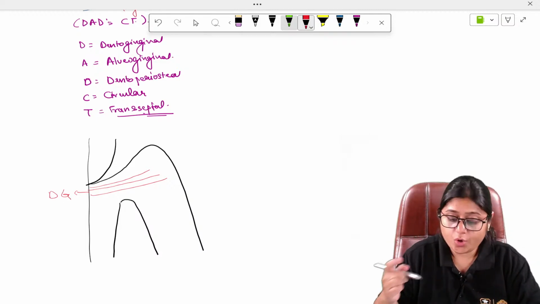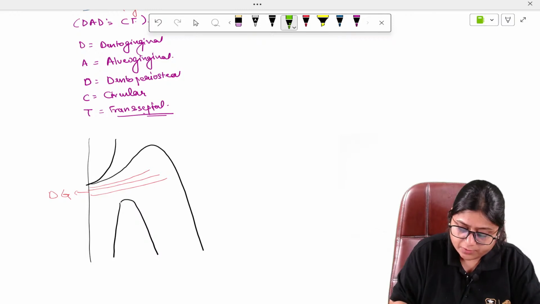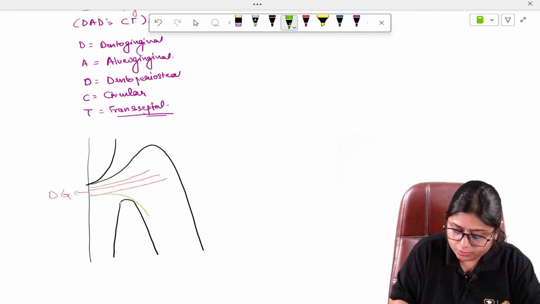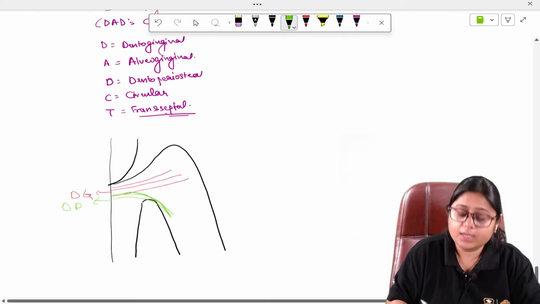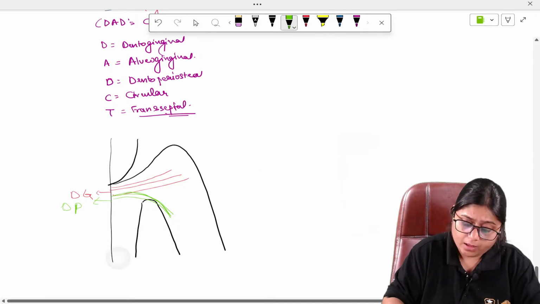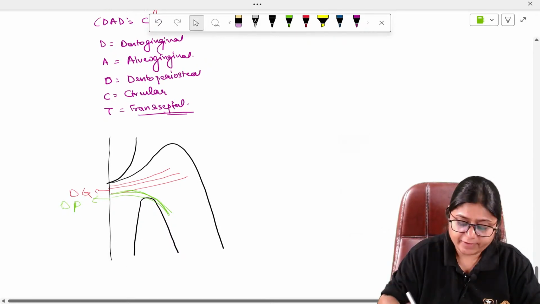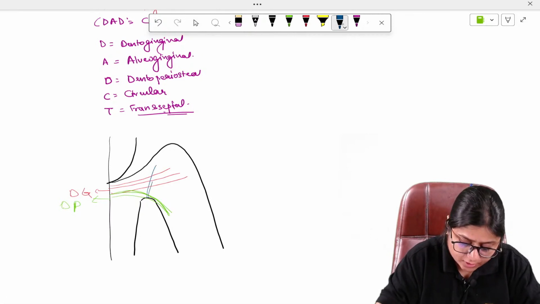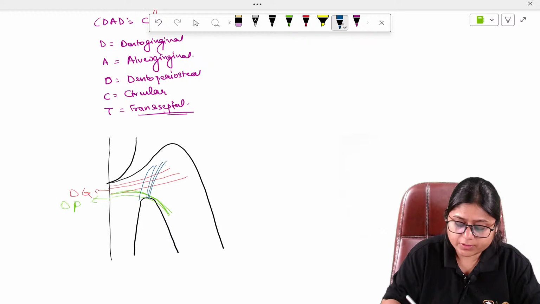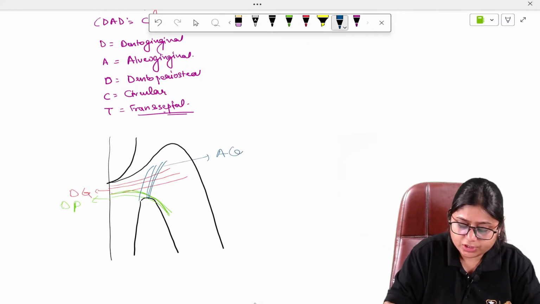Now dentoperiosteal. Dentoperiosteal are the fibers which extend from the tooth to the periosteum of the bone. So these are your dentoperiosteal fibers. Next, the alveogingival. As the name suggests, these fibers extend from the crest of the alveolar bone to the gingiva. So these are your alveogingival fibers.